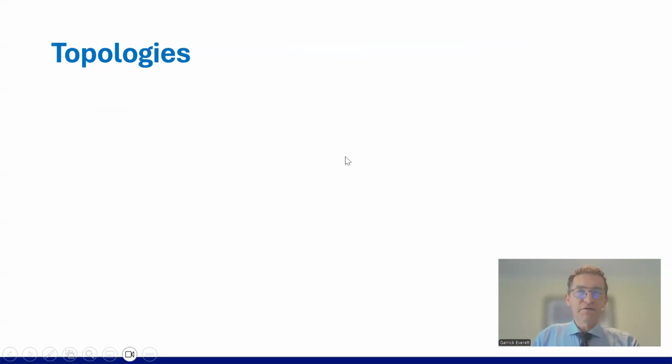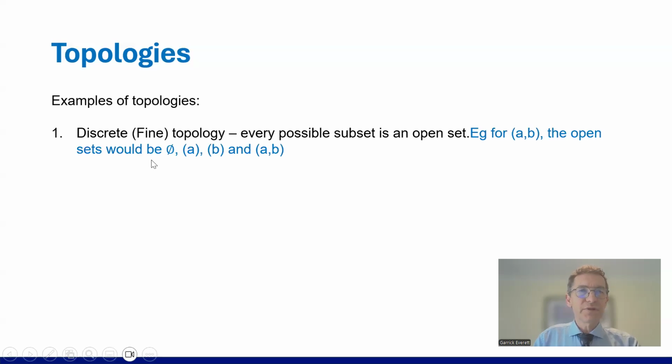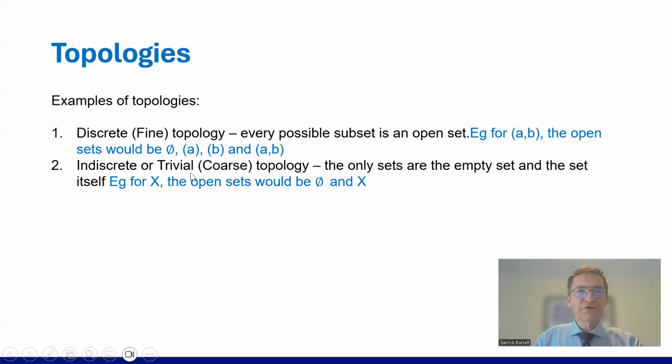Topologies. Here I've picked 4, which I think are relevant. Obviously, 2 of them are essential. The discrete or the fine topology, which is every possible subset an open set, e.g. for AB, the open sets would be the empty set, A, B, and AB. An indiscrete or trivial coarse topology, the only sets are the empty set and the set itself. So if X was the set, then the open sets would be the empty set and X. If it was AB, it would be AB and the empty set.